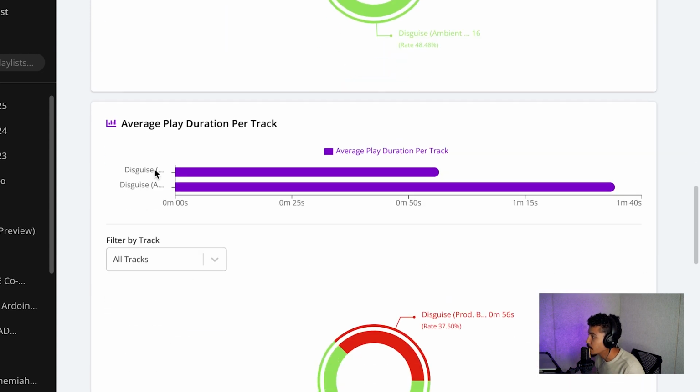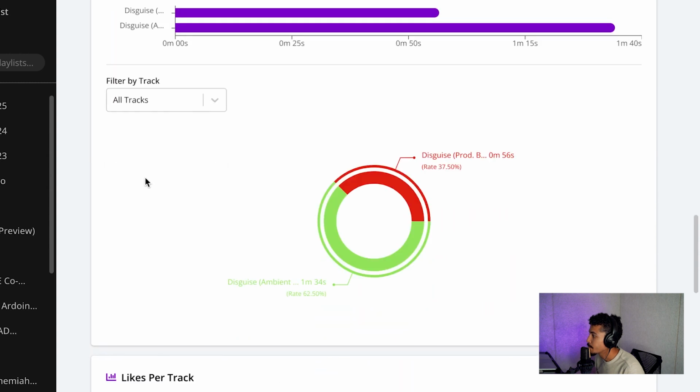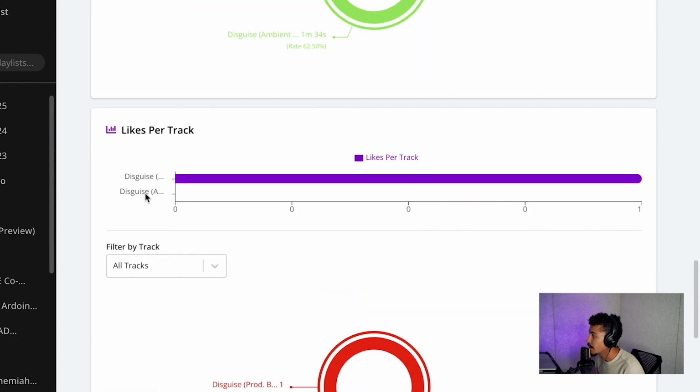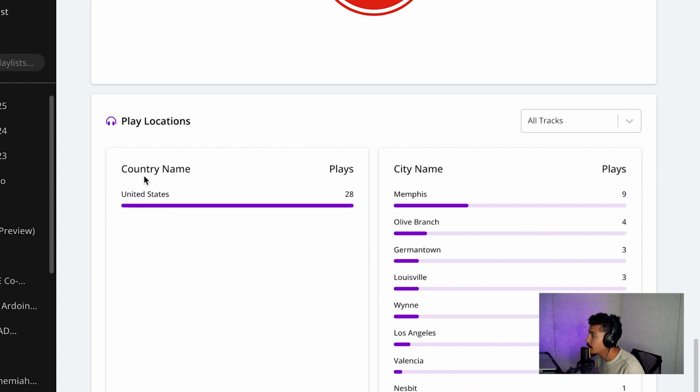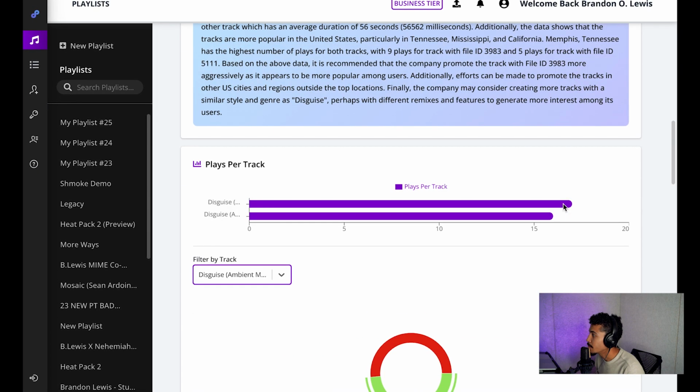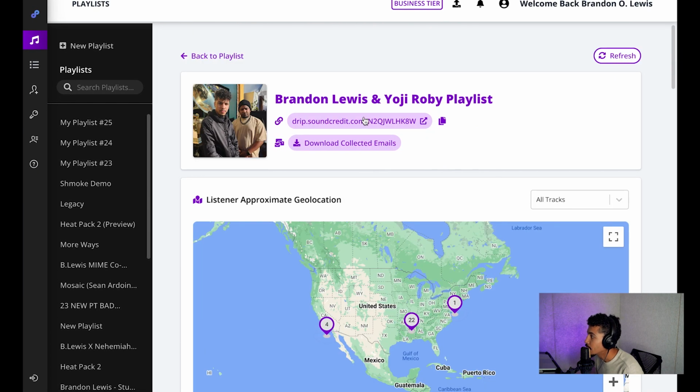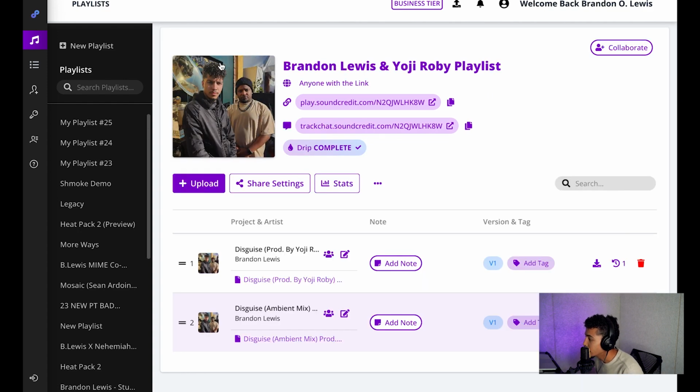Average play duration per track. Likes per track. You have play location, country name, plays, city name, and how many plays are there. With all of this information, you're now able to retarget and use the analytics to help move your music forward.